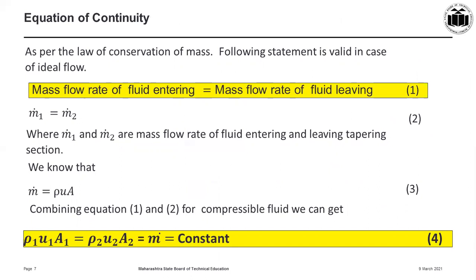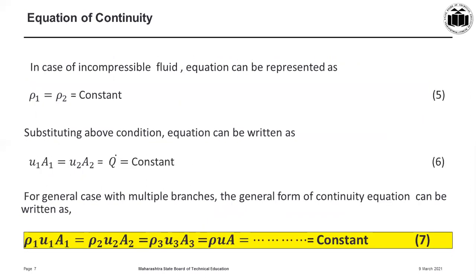Now this m dot can be expressed in terms of density of the flowing fluid, average velocity, and cross sectional area. And therefore if the mass flow rate of the fluid entering at section 1 and leaving at section 2 is written in terms of density, velocity, and cross section, then we can write this expression as rho 1 u1 A1 is equal to rho 2 u2 A2 is equal to m dot is equal to constant.